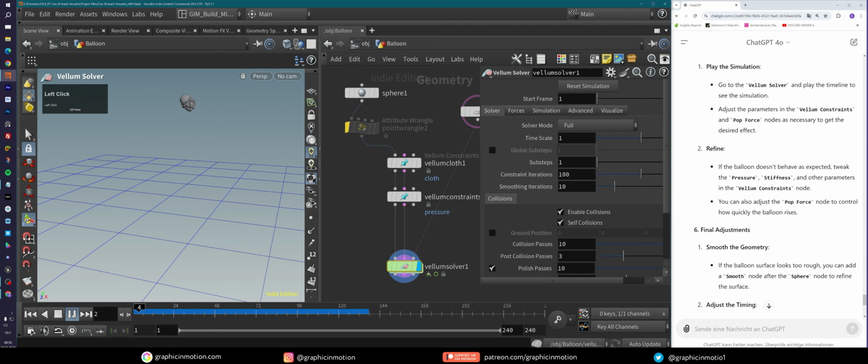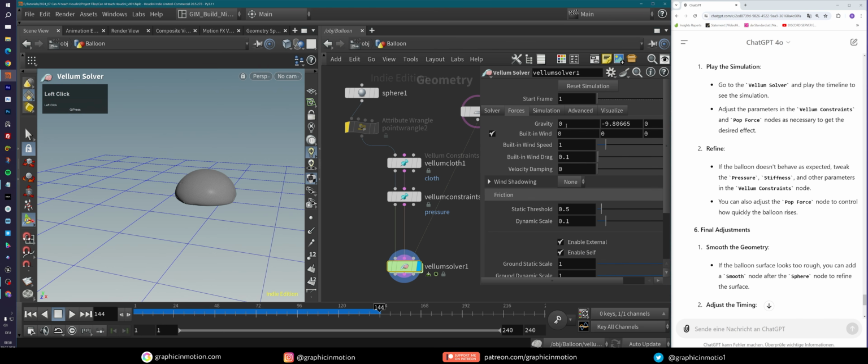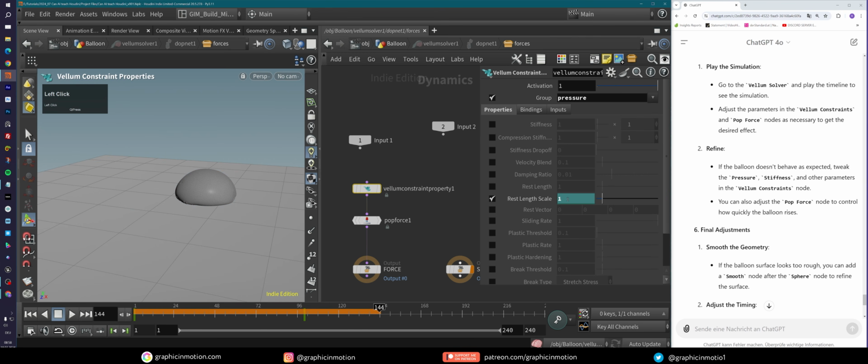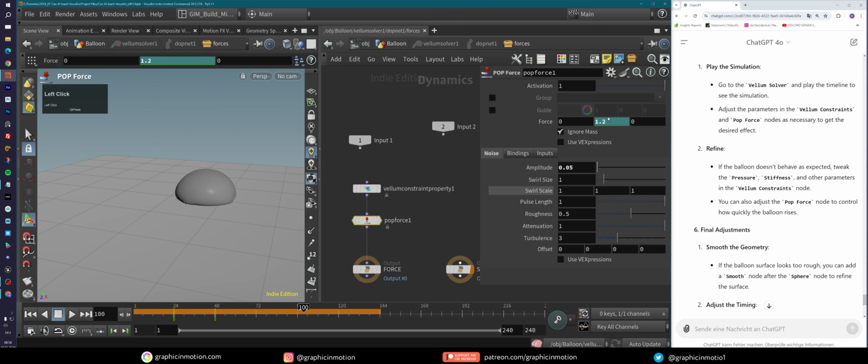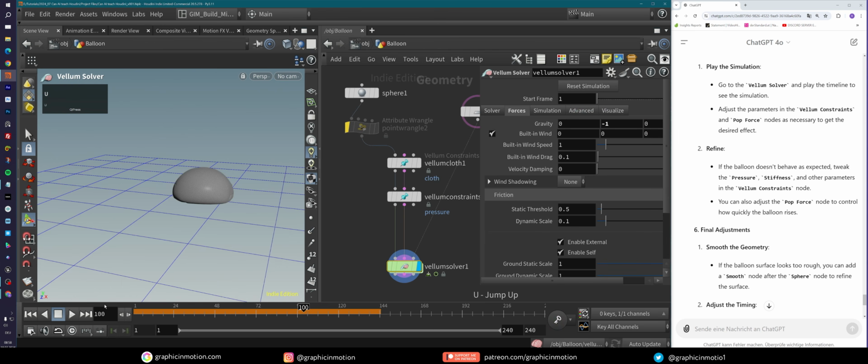This is my improved result here. So this is the result that I get now, and you see it falls down and starts to inflate, so it nearly works. The only problem that we have is that actually under the solver, under the forces, we still have this gravity that is working against our force inside the solver. So we should set this maybe to a value of only -1 and then go inside here and change our strength here a little bit. So instead of setting this to 1.1, we set it to 2.5, let's say, and create a new keyframe here. And now this should work as expected. And I will just calculate this again, and I will be back when this is done.